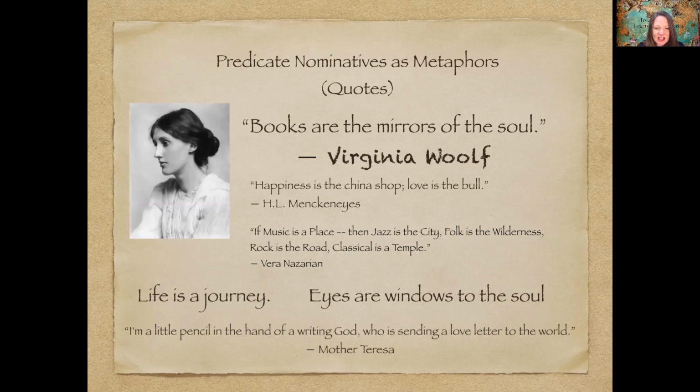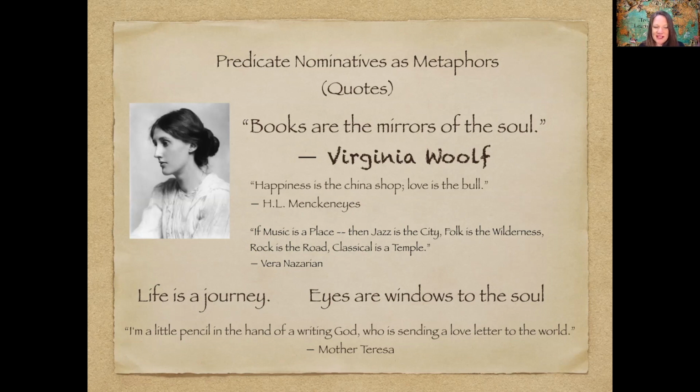Happiness is the china shop. Love is the bull. Happiness is a quality, so that is a noun. Is is a linking verb. Shop would be your noun one. And then we have another one in that little quote there. Love is another quality. That's a subject. Is is a linking verb, and bull is a noun. Love is the bull. So happiness is the china shop, but love is the bull that comes in and wrecks your happiness. Now that's obviously from someone who's been hurt a lot by love. As you can imagine what a bull does in a china shop.